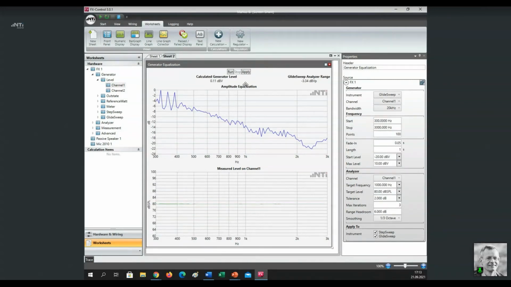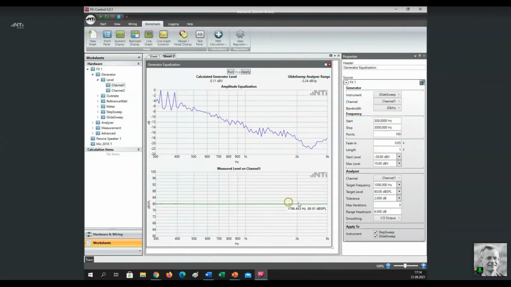So you can see with a few iterations, the system has found the correct weighting of the generator output level in order to achieve this very nice flat frequency response at our loudspeaker. So here you see the beauty of this regulator. It really takes away a lot of work from you in order to establish the setup.